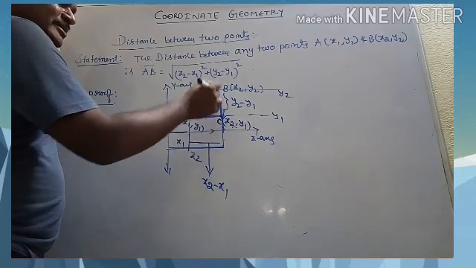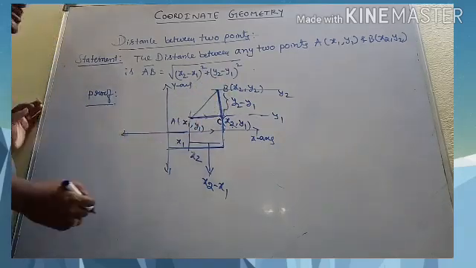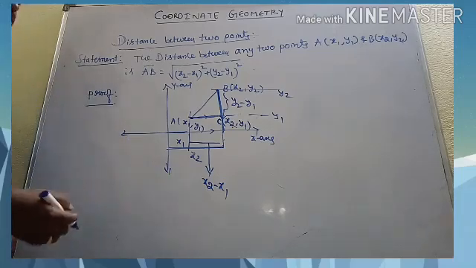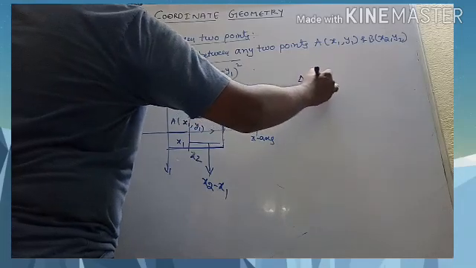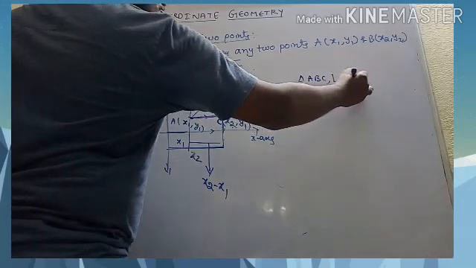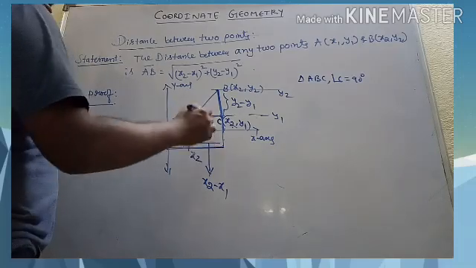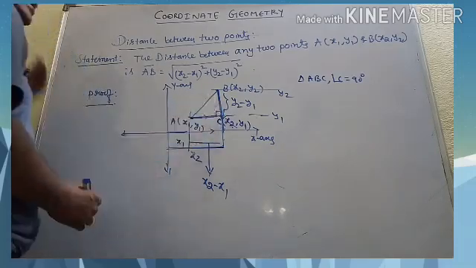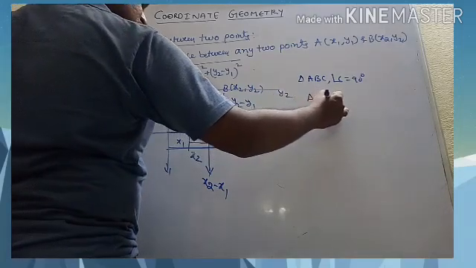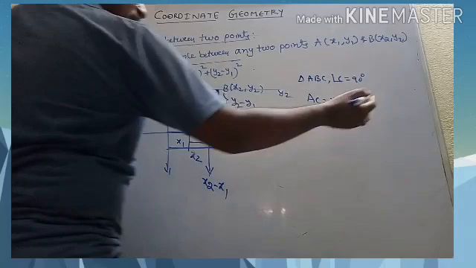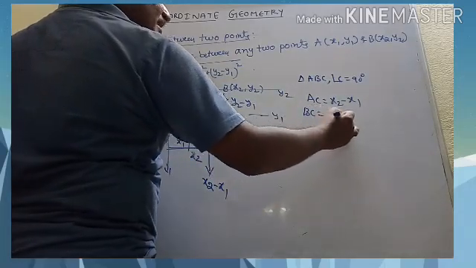From this, my dear students, look at triangle ABC, in which angle C is equal to 90 degrees, because you drew a horizontal line and a vertical line, and the angle between them is 90 degrees. And you got AC equal to x2 minus x1, and BC equal to y2 minus y1.